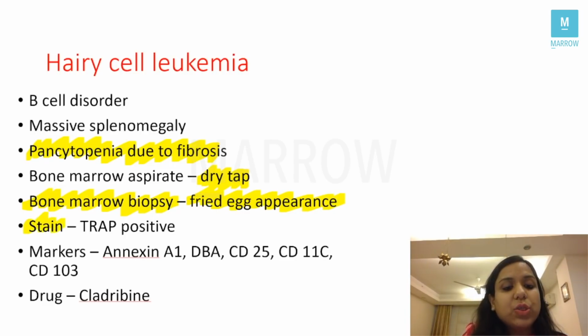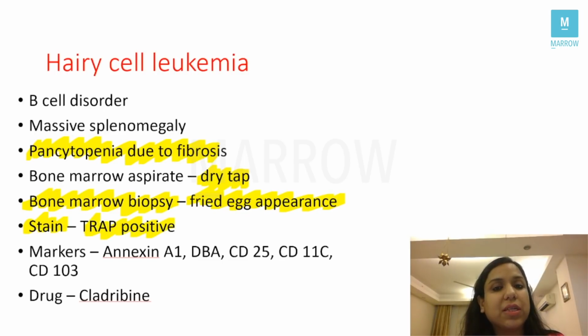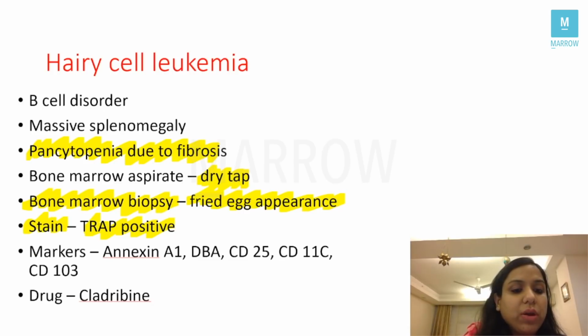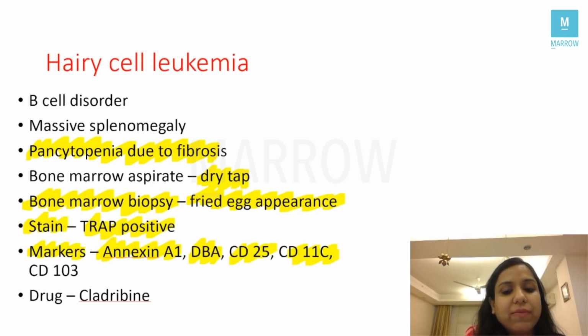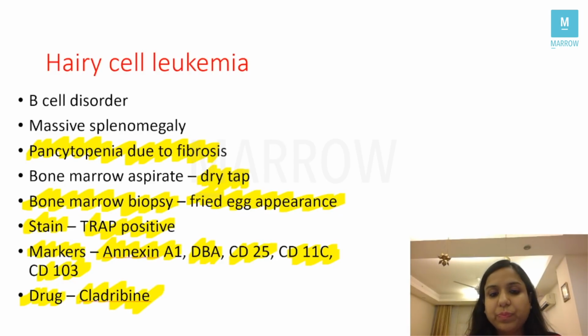The stain which is used for hairy cell leukemia is tartrate resistant acid phosphatase, or the cells are TRAP positive. What are the markers? The markers are annexin A1, DBA, CD25, CD11C, CD103, right? Annexin 5 on the other hand is a marker for apoptosis. And the drug of choice in this condition is cladribine, right? These are the important points.